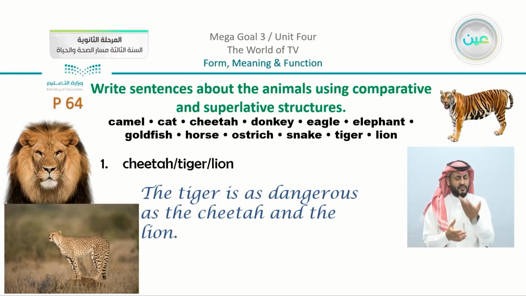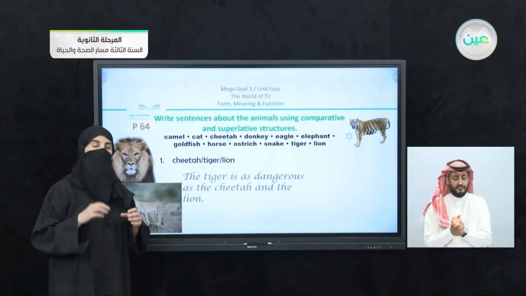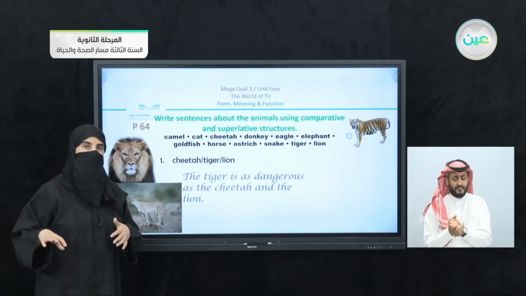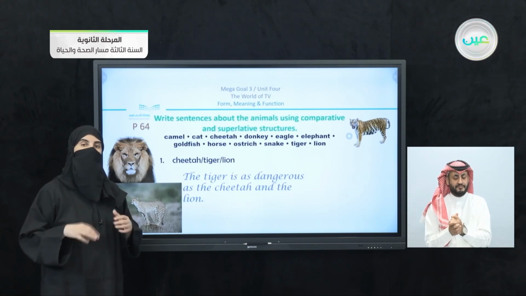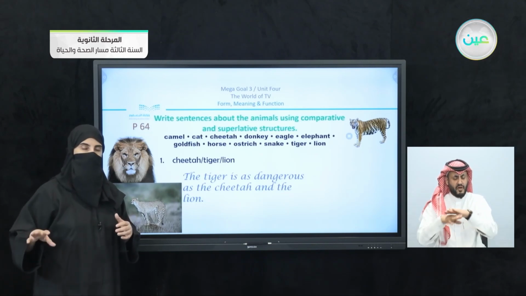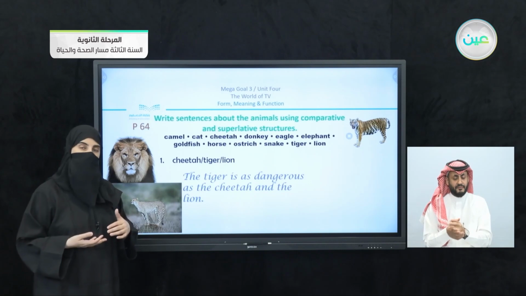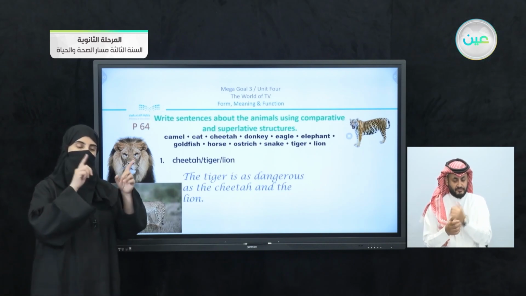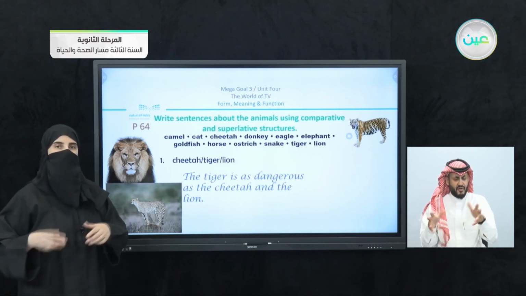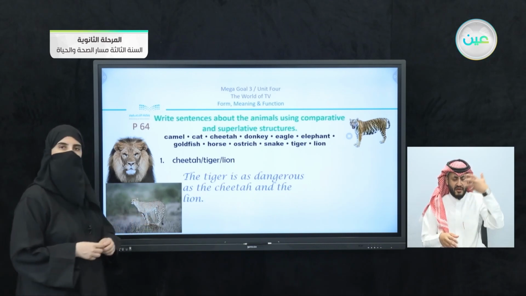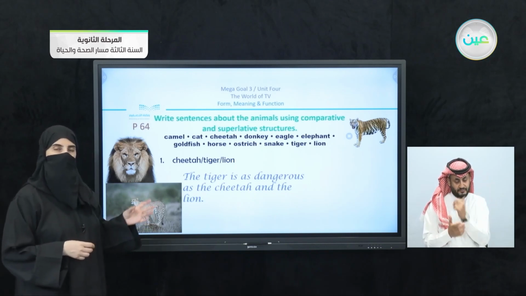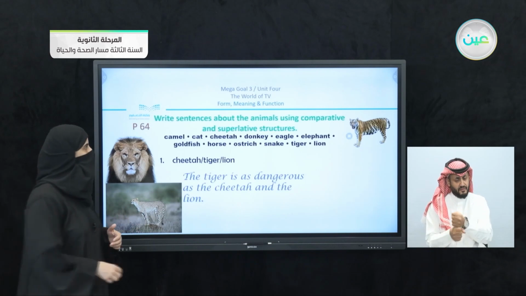For example, the tiger is as dangerous as the cheetah and the lion. Now, this is something surprising here, that I used something totally different. I can say that the tiger or the lion is the most dangerous, or I can use the positive degree as well and say that it is as dangerous as the cheetah, and we have here the lion. Now, here we have a correct form for comparing.